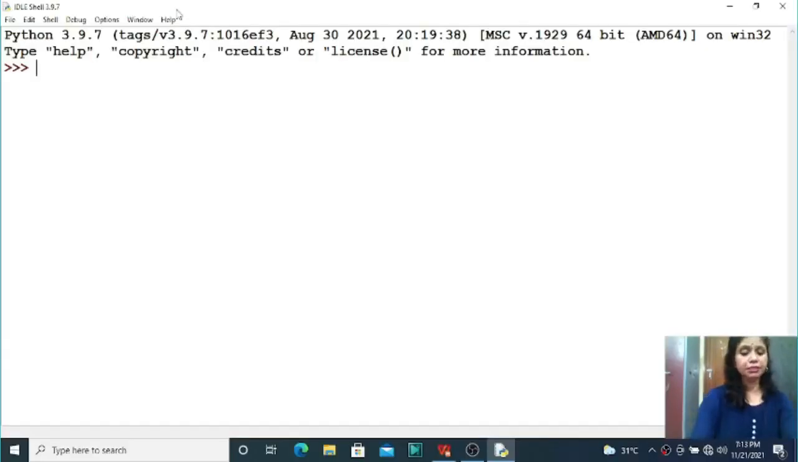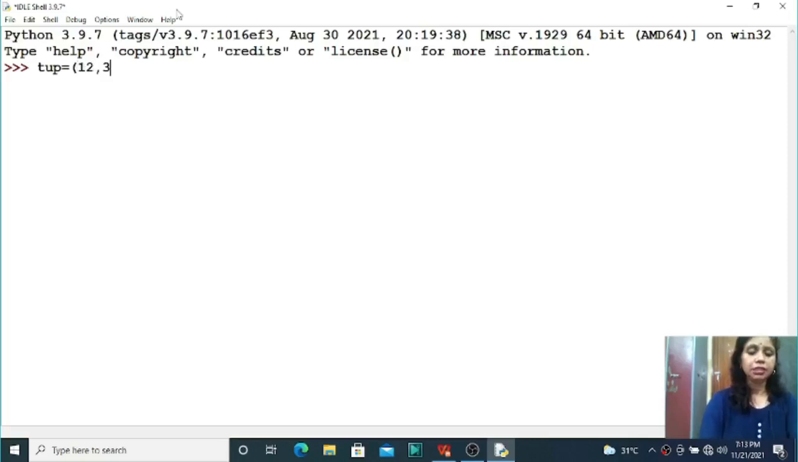So here, students, suppose one tuple variable. How do you declare one tuple variable? Within round brackets we need to store the elements. So here this is 20, 12, 30, 80, all integer values I have stored. So this one is valid.